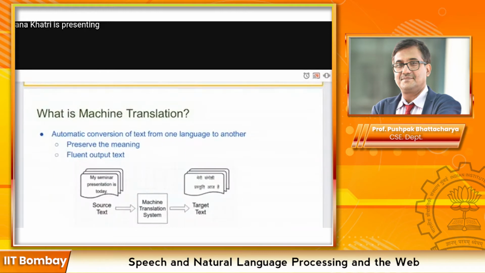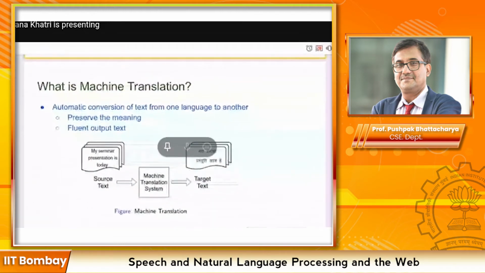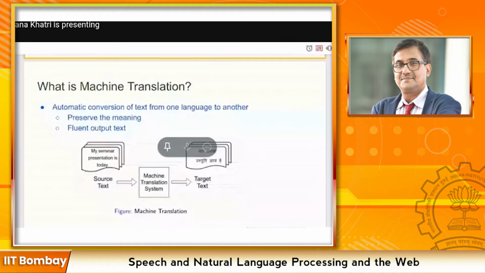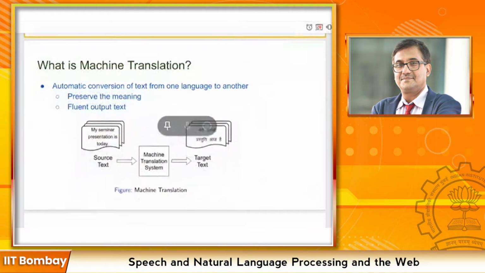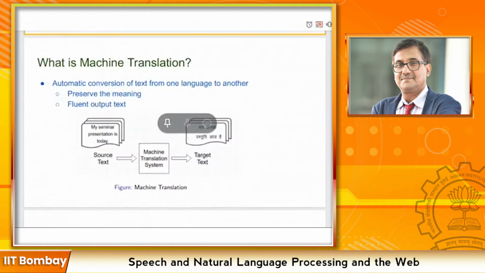So first of all, what is machine translation? Machine translation systems are basically supposed to convert a natural language text from one language to another. As we can see from this diagram, the English sentence "my seminar presentation is today" is converted to "Meri Sangoshti Prastuti Aaj Hai", the target text.